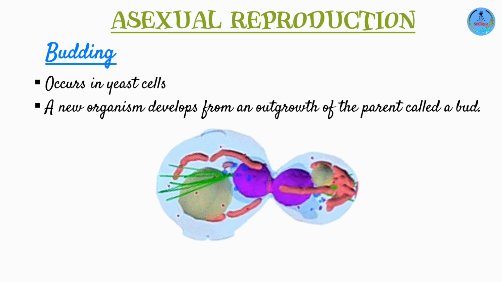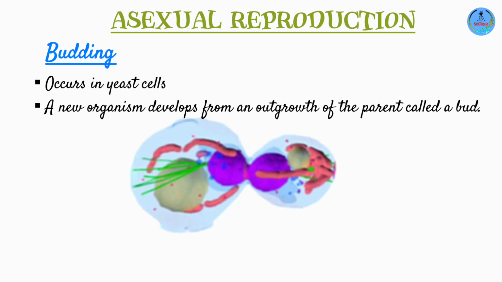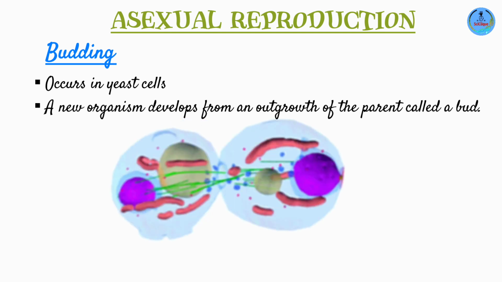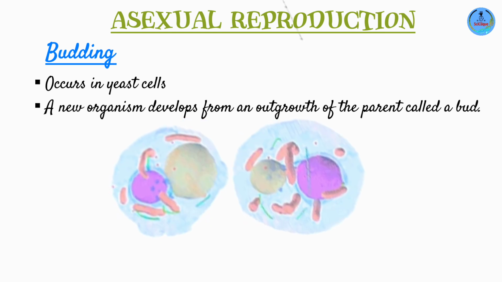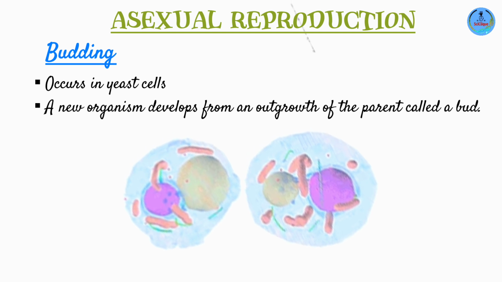As this proceeds on, the bud grows in size and forms new cell organelles that would sustain its survival. Once the bud has become self-supporting, now it's independent, it can take care of its own body processes, it starts to separate from the parent cell. At this point, you end up having a new yeast cell.